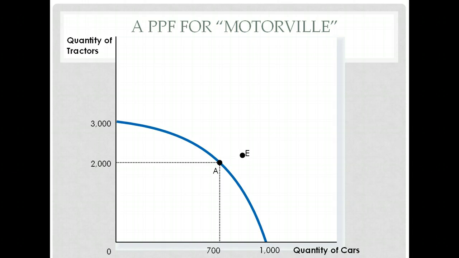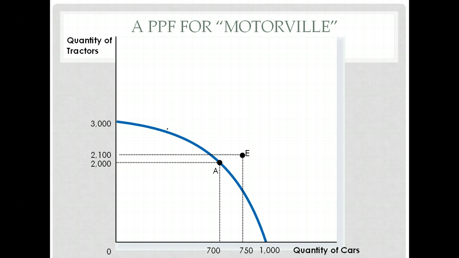We also learned that point E right now is impossible. It's outside the PPF. Is there a way in which we could get to point E? Well, the answer is, of course. Countries do it all the time. They expand their ability to produce, or actually in economics we use the term, they grow their ability to produce. How would that happen? Right now, as we said, they can't make that combination. 2,100 tractors and 750 cars are currently beyond their PPF.